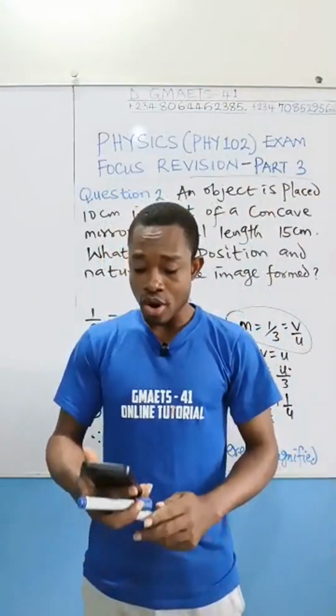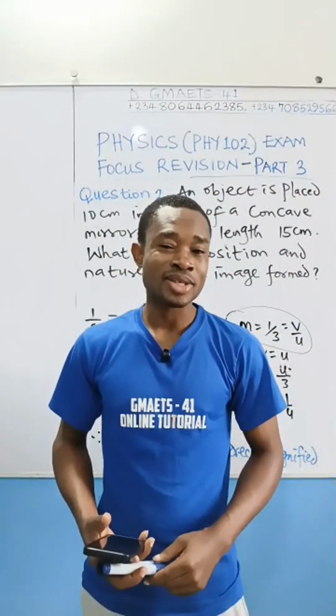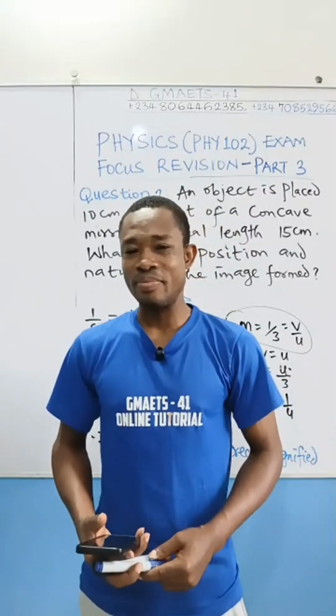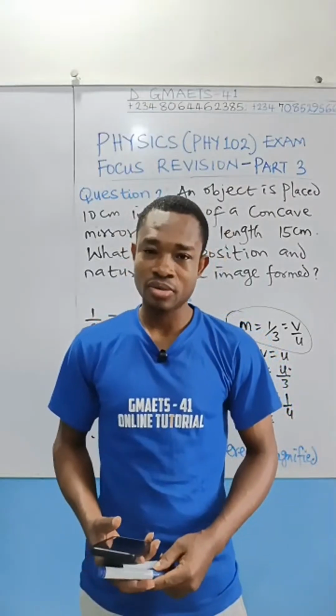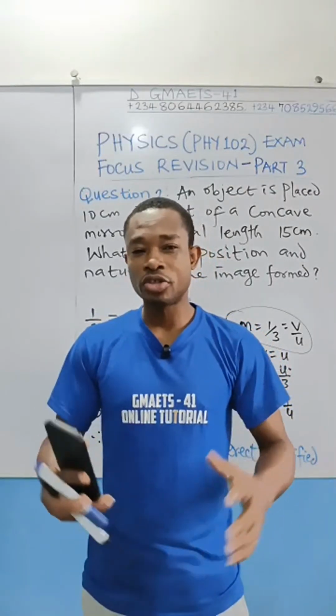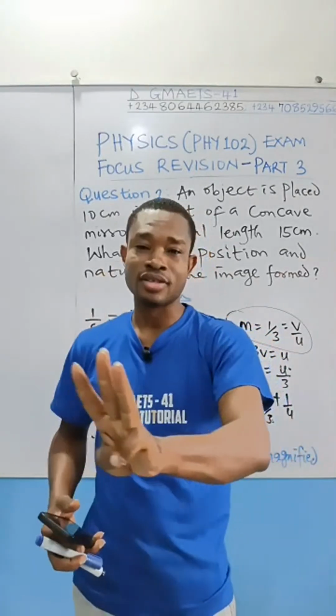That is why the way you approach revision in physics is not the same as other courses. In maths, it's simpler. In chemistry, it's a bit easier. Physics, no. So follow through the way I have divided this revision into 3 parts.